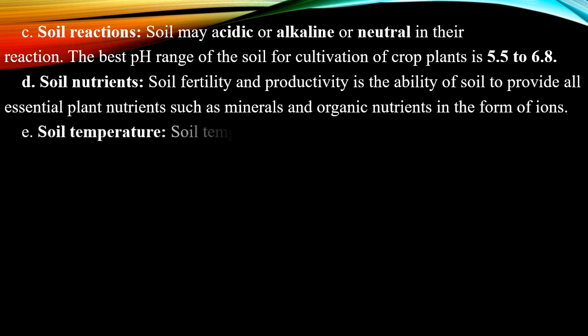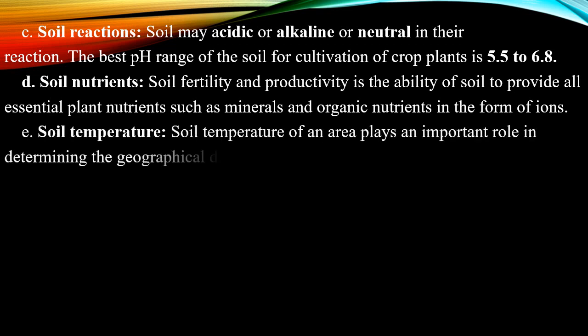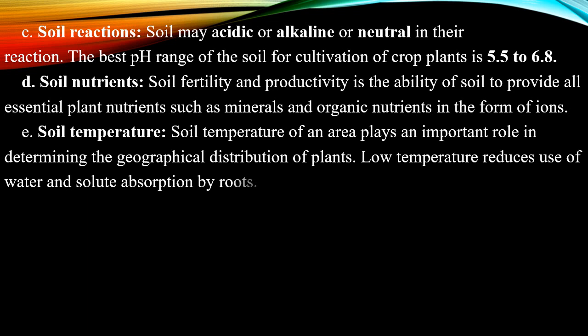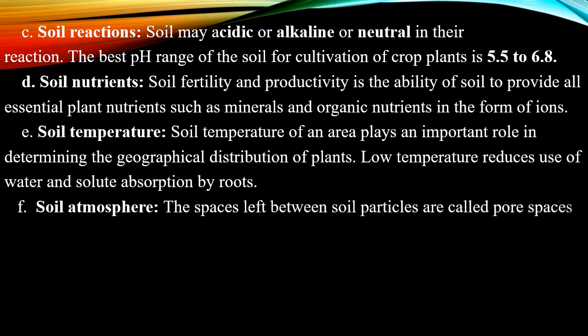Next is soil temperature. The soil temperature of an area plays an important role in determining the geographical distribution of plants. Low temperature reduces water use and solute absorption by roots. As you know, in the polar region, the plant density is very low or there are no plants. Next is soil atmosphere. The spaces left between the soil particles are called pores, which contain oxygen and carbon dioxide.